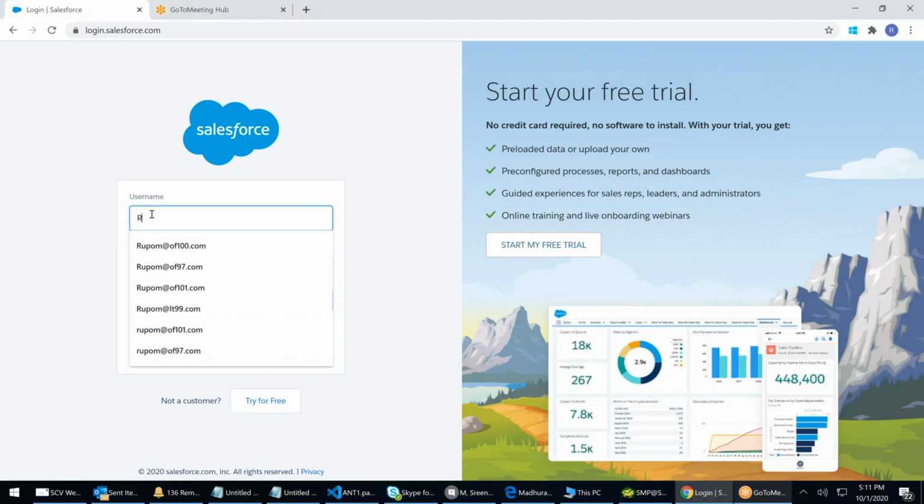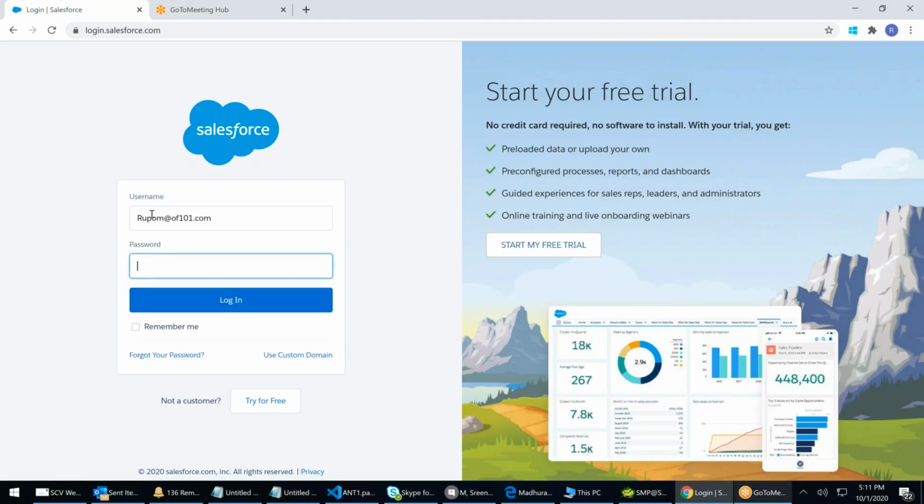That's good. So let me log in with the credentials. Rupam@of101.com, password CRM1234 hash, right? 1234 hash.